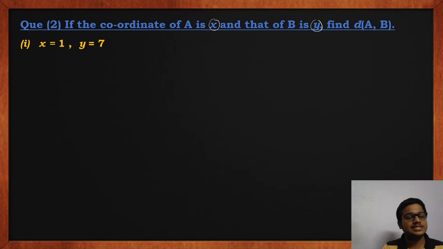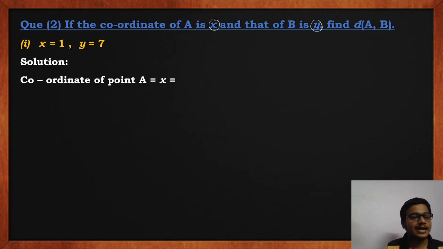First question is x equal to 1 and y equal to 7. Now what will be the solution? Let us check. In the solution, we'll write it in the same way as the previous sum. Coordinate of point A. In the question it is given that the coordinate of point A is the value of small x. So A equals small x, that equals 1 in this case. So we'll write this as 1.